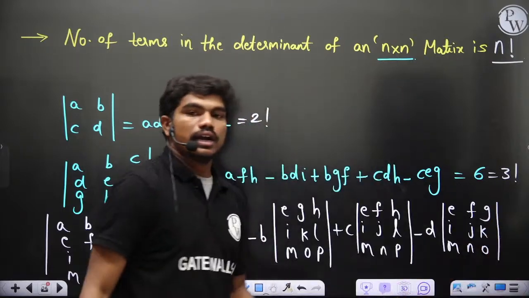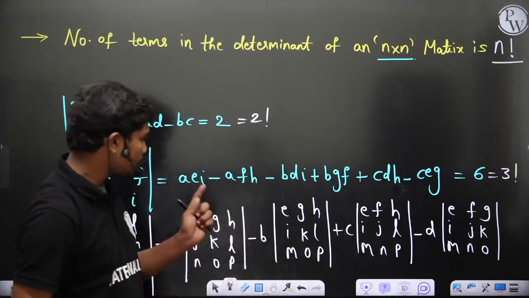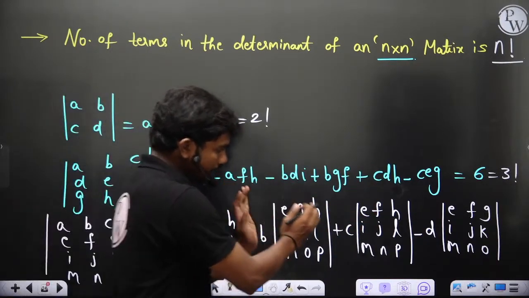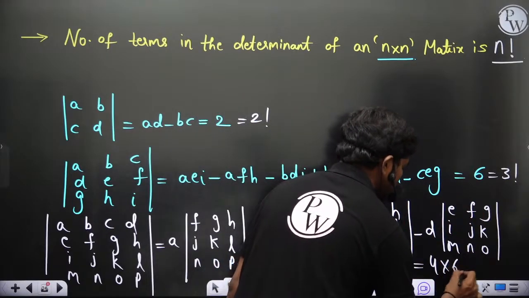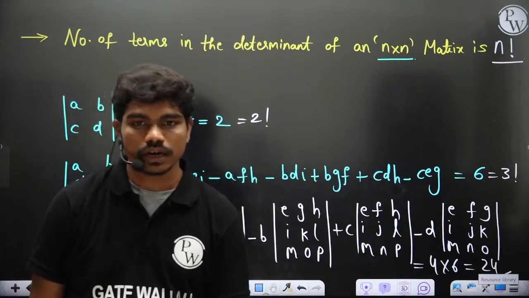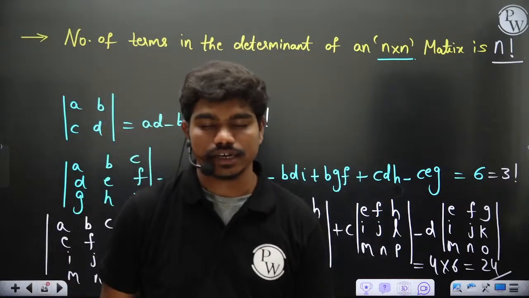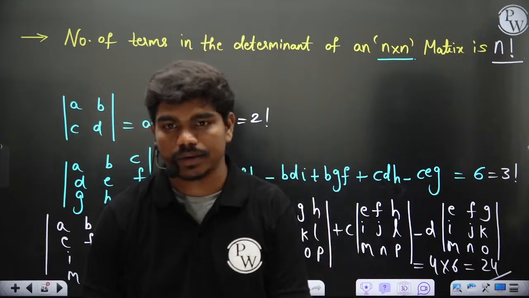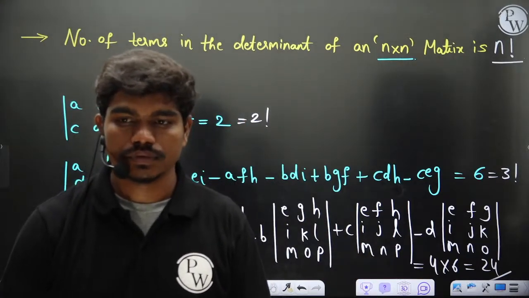Correct? Now you can understand one thing. In each term you have 6 terms, because every 3 by 3 determinant, if you expand, you will get 6 terms. So here you have 6 terms, here you have 6, 6 and 6. So total 4 into 6, you have 24 terms. Yes Abdul, correct, basically 4 into 6 terms of 3 by 3. Okay, so you have total 24 terms, which is basically 4 factorial. Is this clear to all of you?